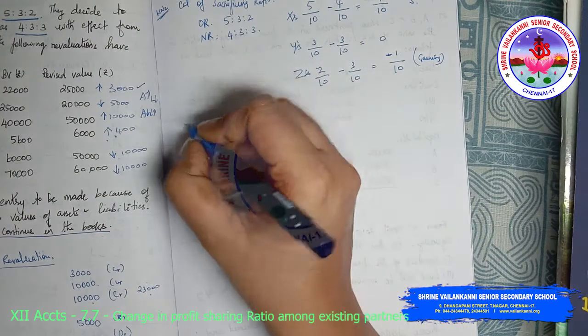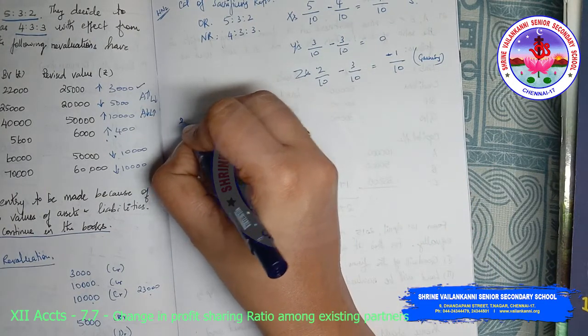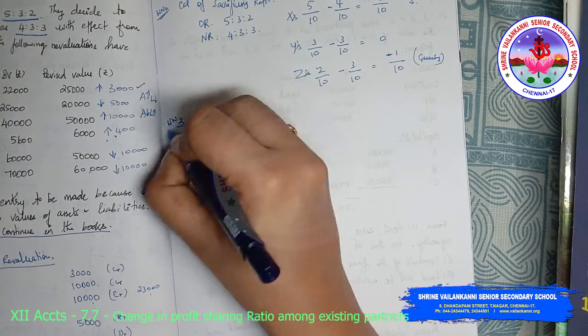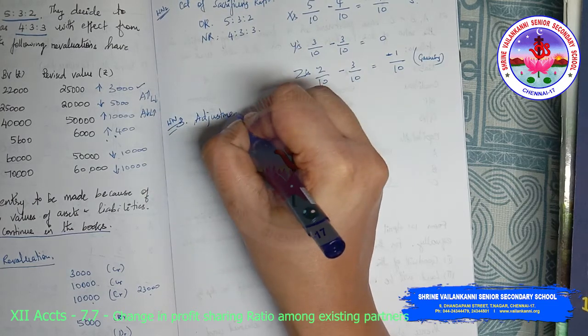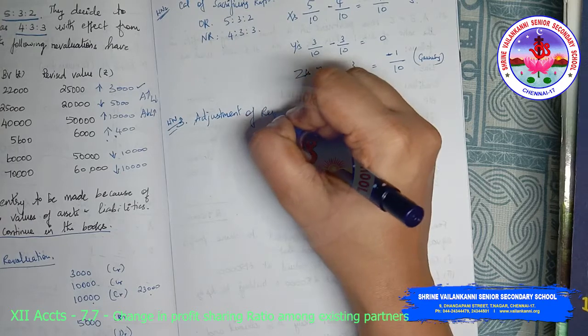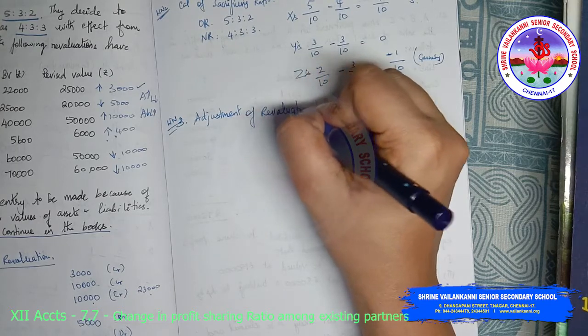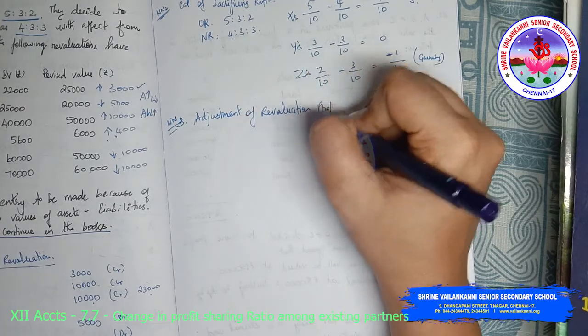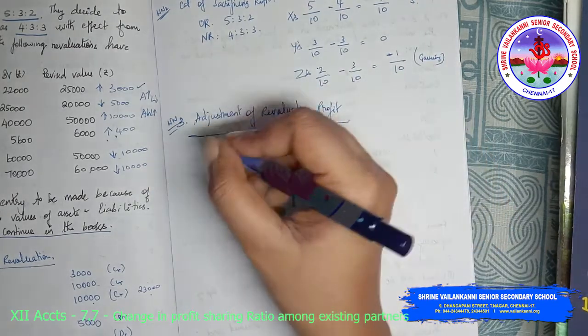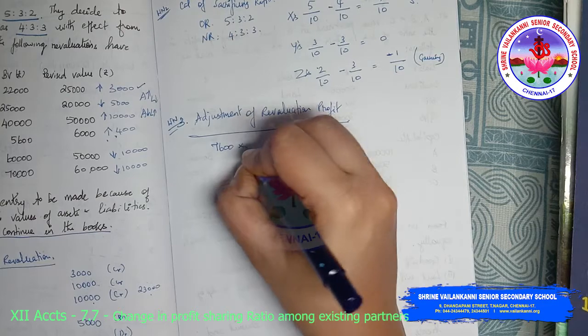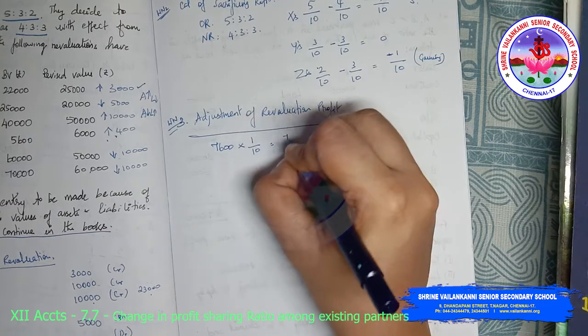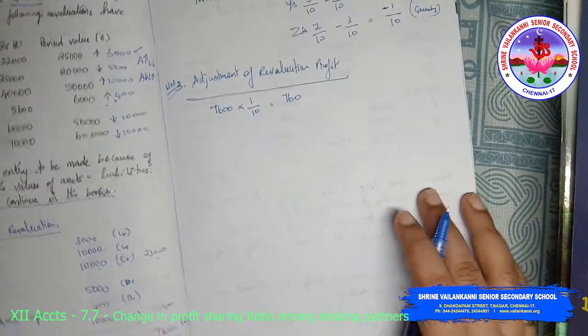Now what is the amount that needs to be adjusted? Working note, adjustment of revaluation profit. That is 7,600 into 1/10, that is 760. That is to be adjusted.